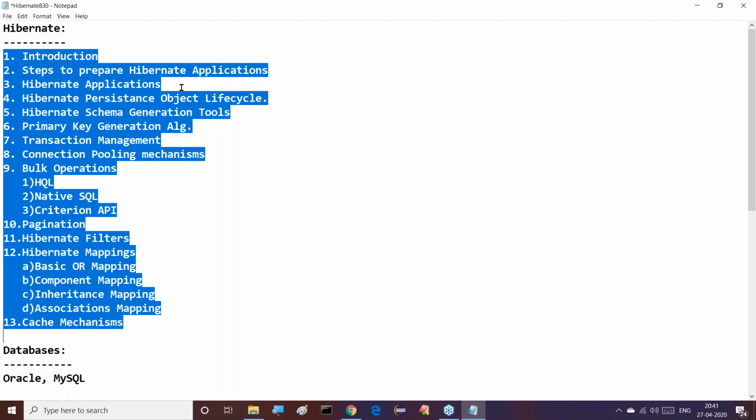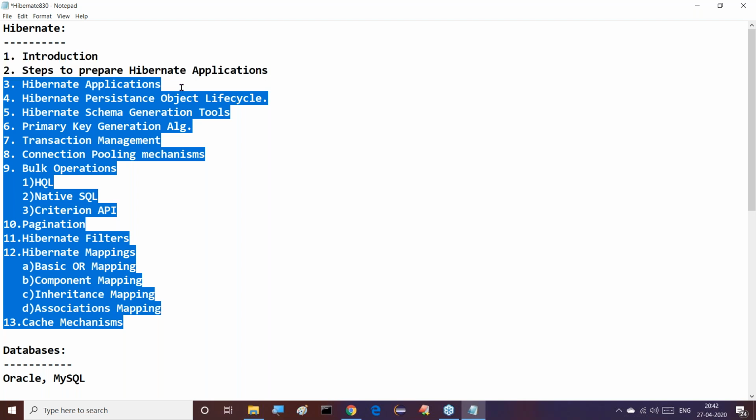These are the total concepts: introduction, steps to prepare Hibernate applications, different Hibernate applications, Hibernate object life cycle, Hibernate schema generation tools, primary key generation algorithms, transaction management, connection pooling mechanisms, bulk operations like HQL, native SQL, criteria API, pagination, Hibernate filters, Hibernate mappings, the number of mappings available, and next caching mechanisms. This is the total content I will discuss.